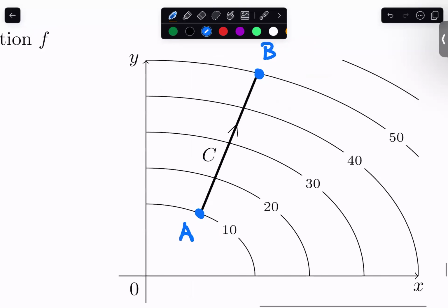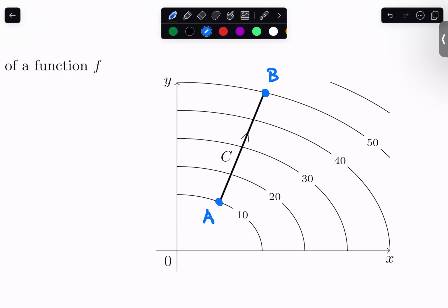And remember, a contour map gives you all of the places that the function achieves a certain value. So for instance, everywhere along this curve here that's closest to the origin, these are all the places where the function's value is 10. At any of those xy pairs that you plug in, whether it's here or here or here or here, or of course our A, all of those places, the function's value is 10. Likewise, up at B, notice that this is on the level curve of height 50. So all of those places, the function's value is outputting 50.